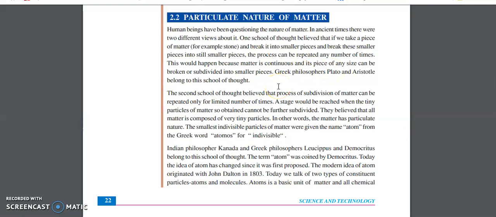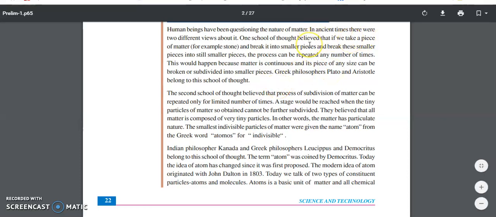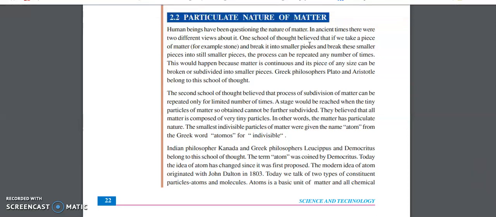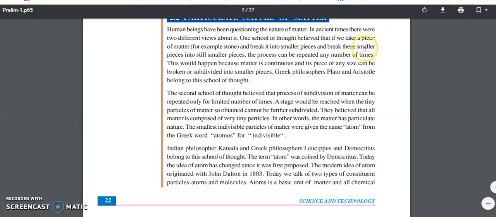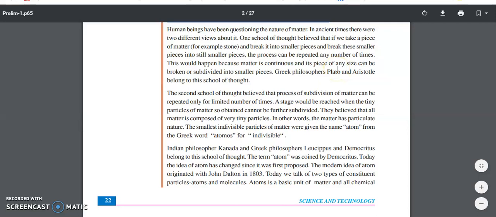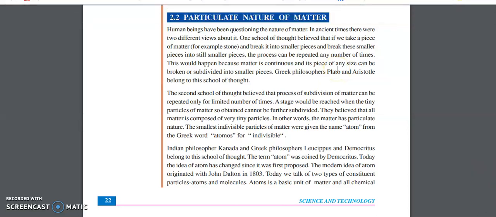This idea was brought about by the Greek philosophers Plato and Aristotle. What they told was, if you take a big piece of stone and you start breaking it into smaller pieces, you get the same pieces, but the size gets reduced. That is the only thing that happens.